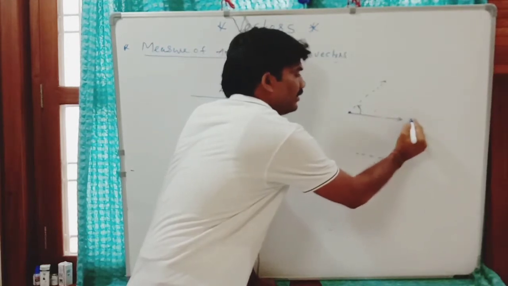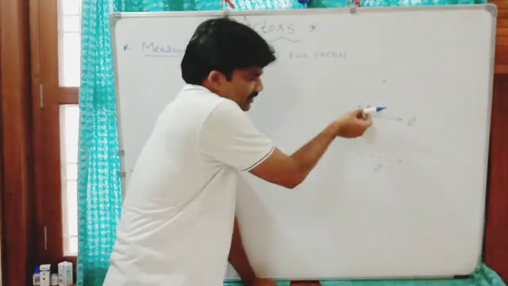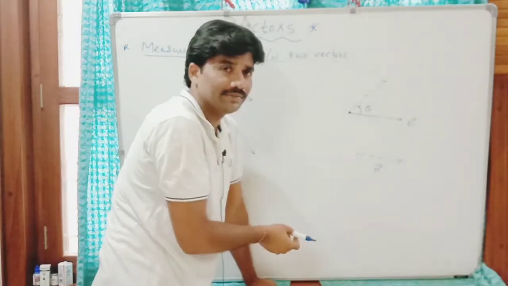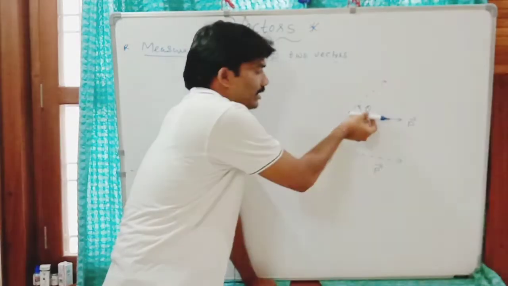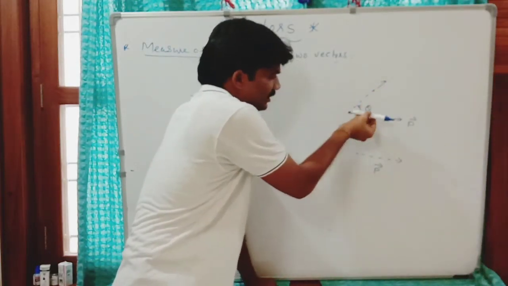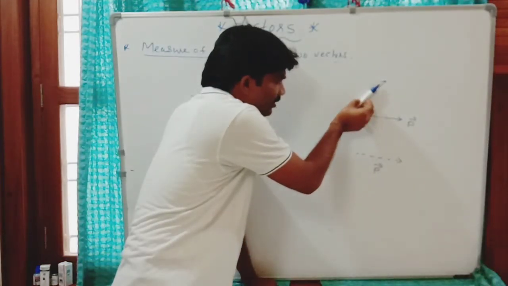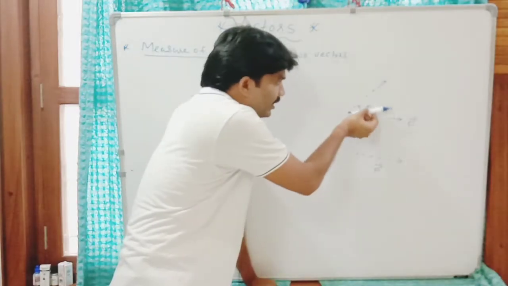This is the vector p rotated through an angle theta in anti-clockwise or clockwise direction. If I rotate this from here to here, no change in its size, but direction is changing.